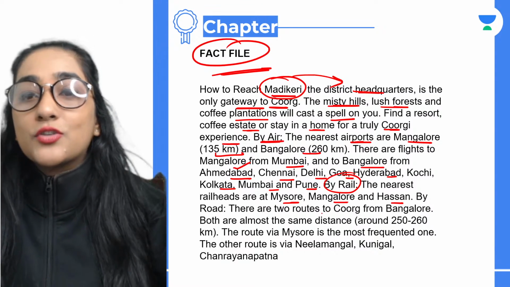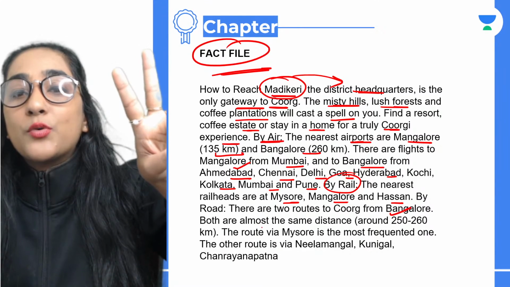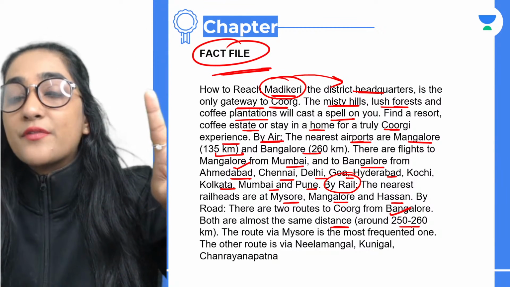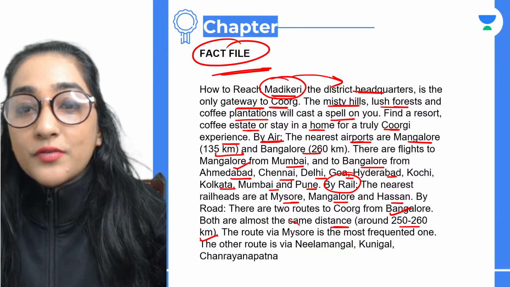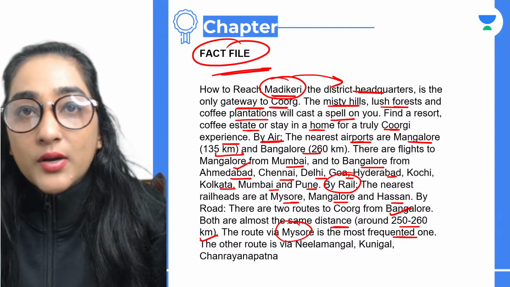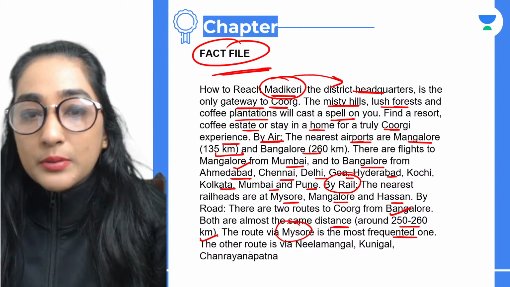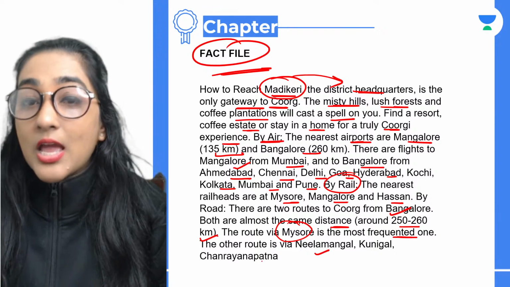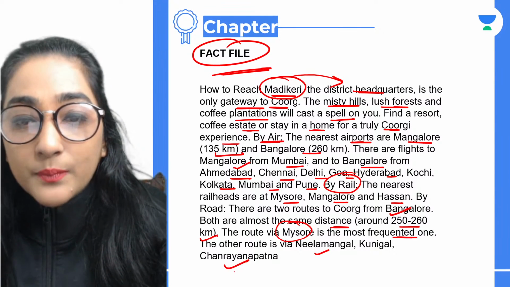By road, there are two routes to Coorg from Bangalore, and both are almost the same distance, around 250 to 260 km. The route via Mysore is the most frequented one, which means it is being used by a lot of people. The other route is via Neelamangal, Kunigal, and Chandrayana Patna.